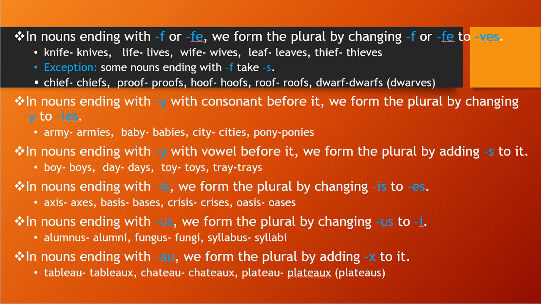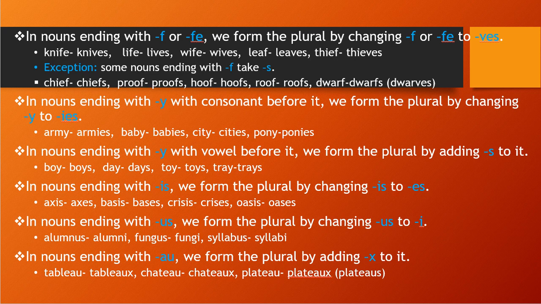And next is nouns ending with US. If the ending letters are U and S, we form the plural by changing US to I. So US we will change to I. See the examples: alumnus, fungus, syllabus. In this you see alumni, fungi and syllabi, right? I have changed them. Nucleus will become nuclei. So this way you can remove US and put I when changing to plural form.